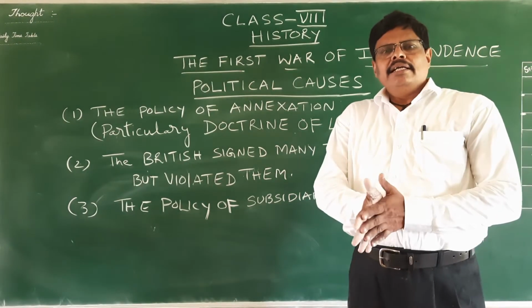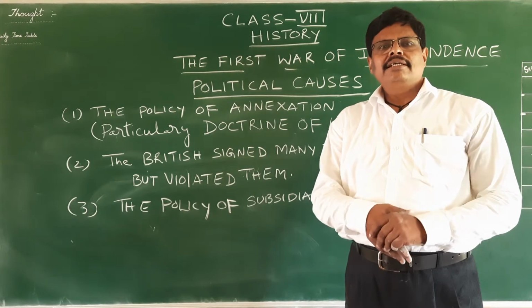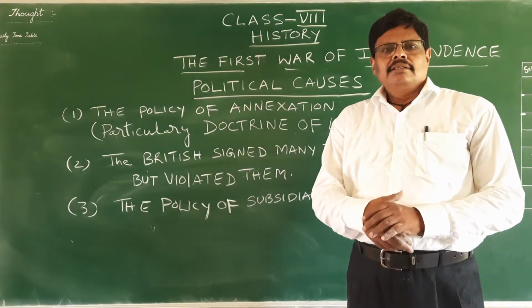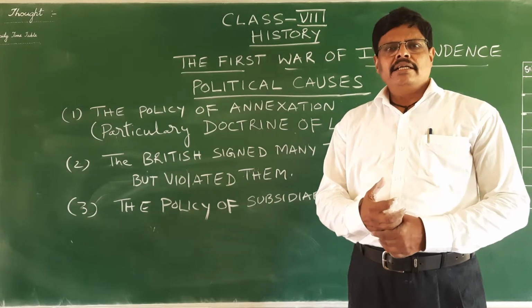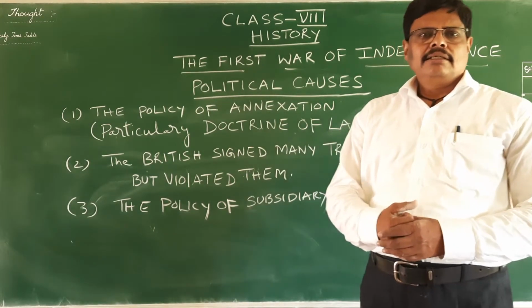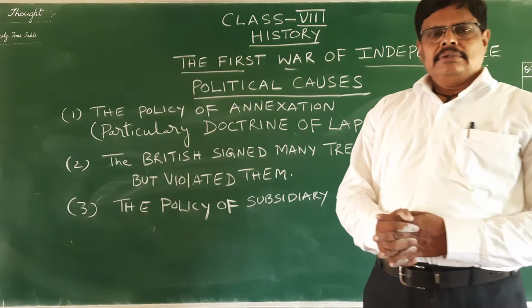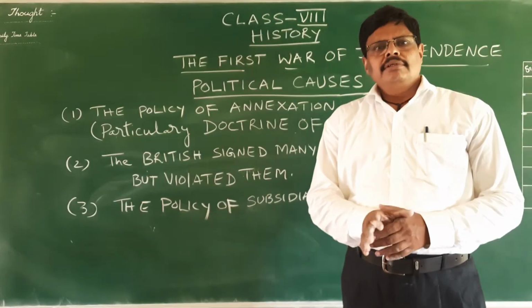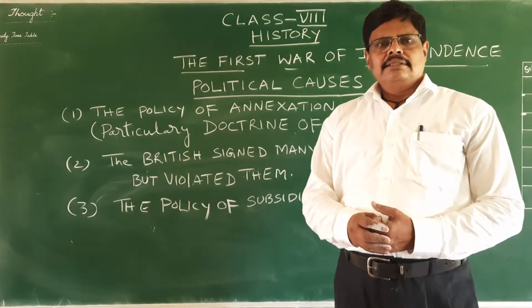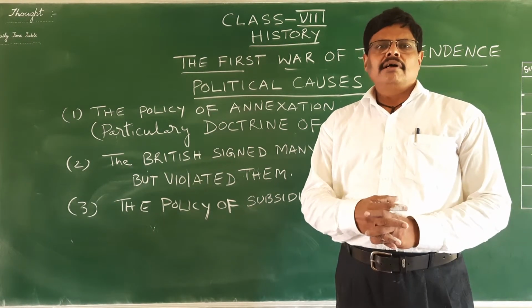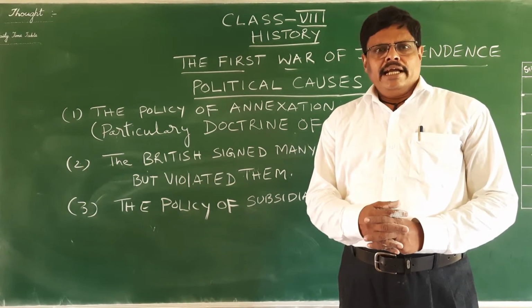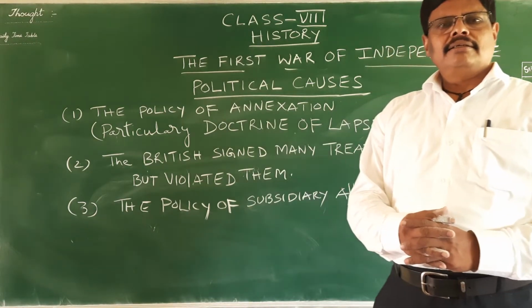Some of the Indian kings who did not have sons could adopt. That is our tradition. According to Indian tradition, if people do not have their own son, they can adopt from their nearest relatives.